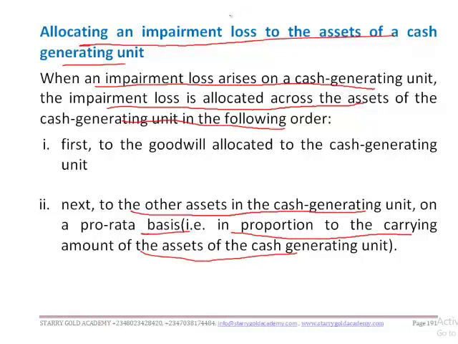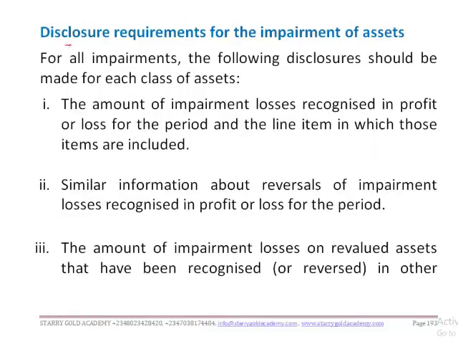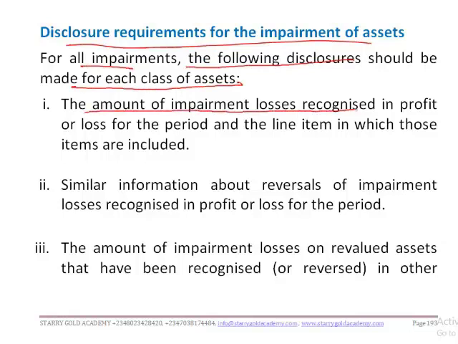Are we together? Okay, so without wasting much time, let's take disclosure requirements of impairment of assets. Now, for all impairments, the following disclosures should be made for each class of assets. First is the amount of impairment losses recognized in profit or loss for the period, and the line item in which those items are included.